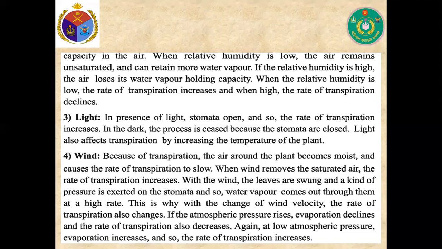Number three, light. In presence of light, stomata open, and so the rate of transpiration increases. In the dark, the process is slowed because the stomata are closed. Light also affects transpiration by increasing the temperature of the plants. Number four is wind. Because of transpiration, the air around the plant becomes moist and causes the rate of transpiration to slow. When wind removes the saturated air, the rate of transpiration increases.